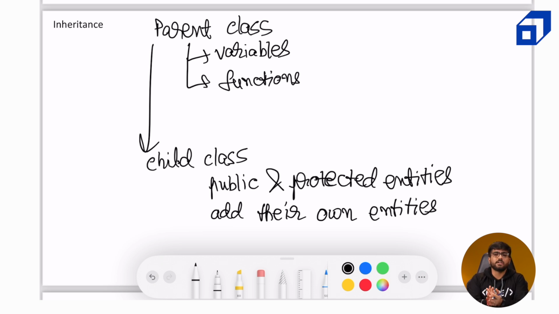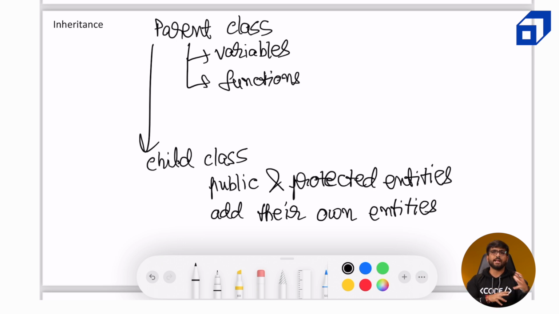Now there are different types of inheritance as well. We will take a look at the example first before I explain what the different types of inheritance are, and we will just try and play around with private, public, and protected variables so that we can see that this was indeed the case, whatever I told.